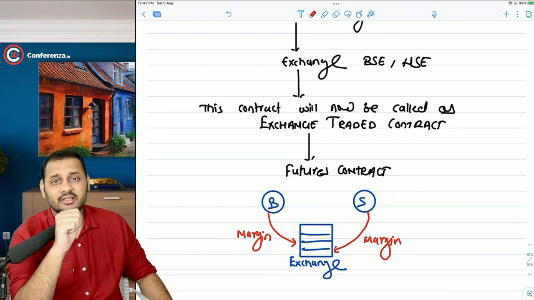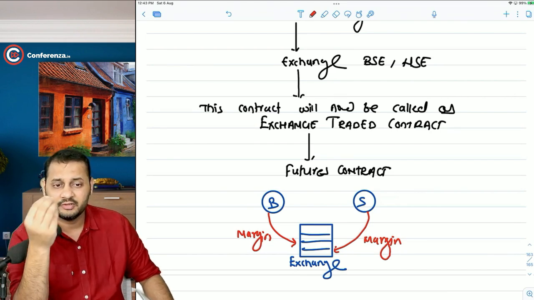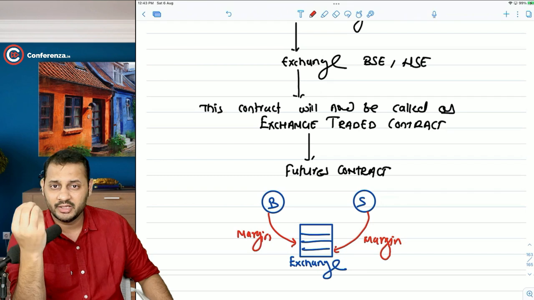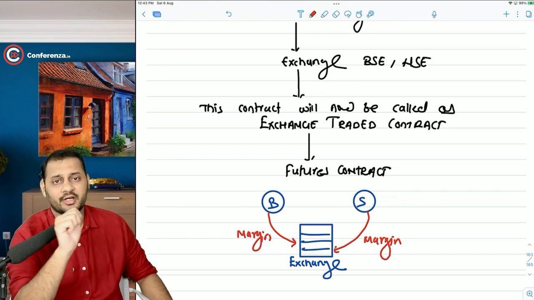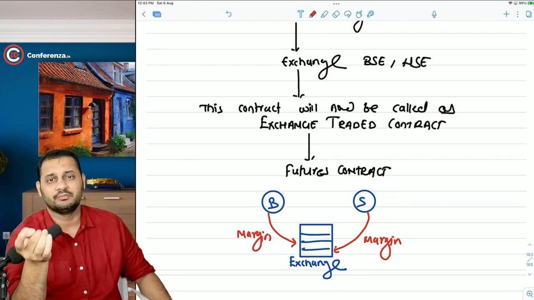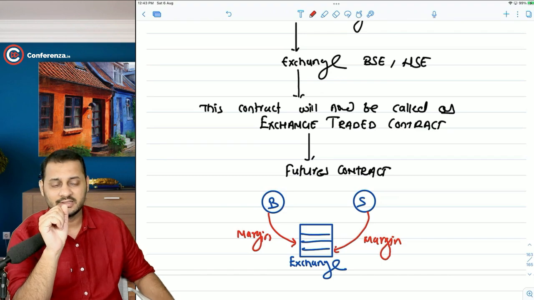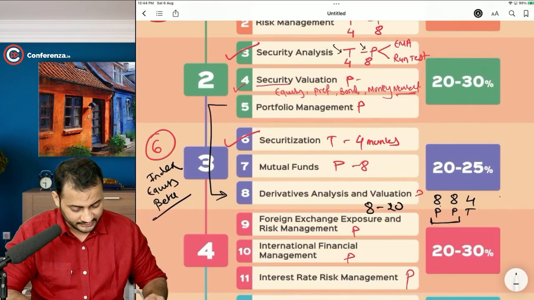So this is another difference in the futures contract. In the forward contract, you don't have to think about the minimum quantity, but in the futures contract the minimum quantity is fixed. So these are some basic differences which can be asked for 4 marks in your exam. So that is what is necessary. See, I will just show you a few more differences.